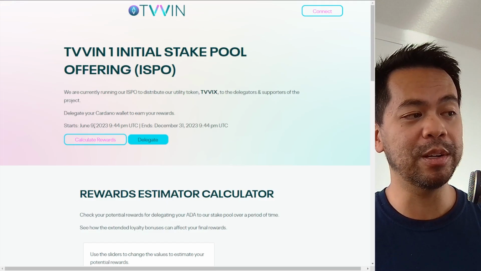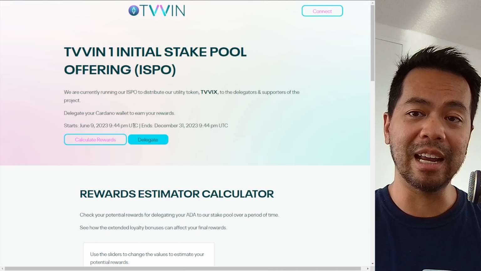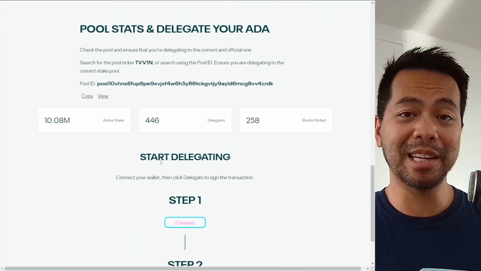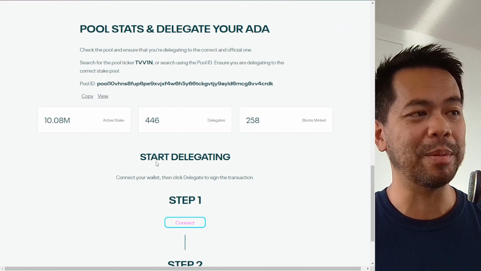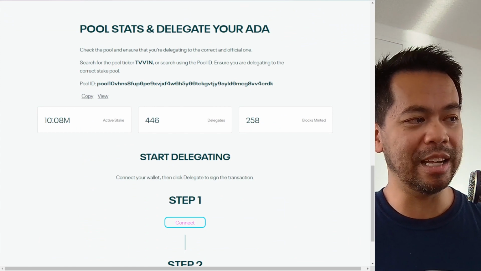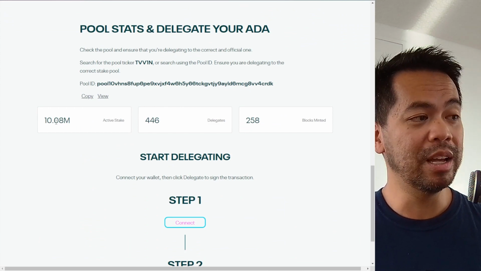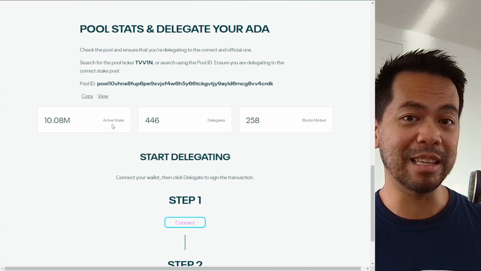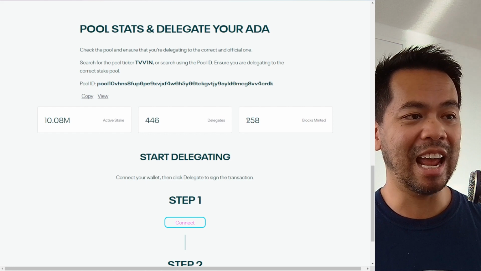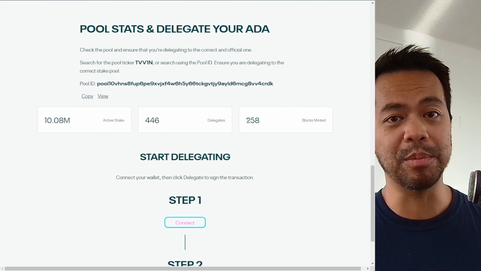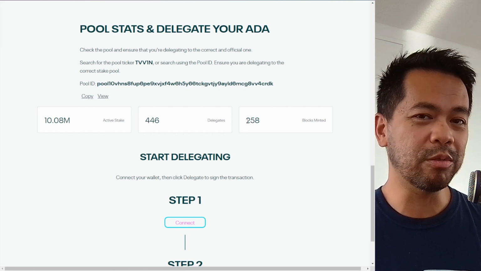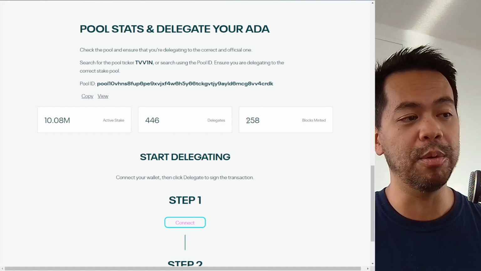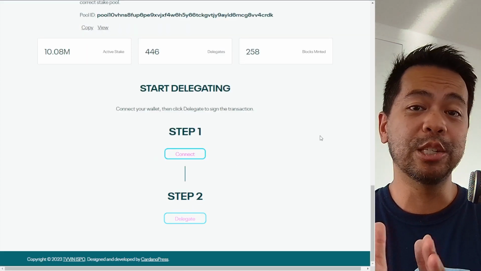They have a whole bunch of little features here, such as a start and end date, and the automated delegation button, which you can click on and then start delegating directly from the website. You can see here it pulls in some data about the stake pool: the pool ID, the amount of active stake that the pool has, the number of delegates, and the number of blocks that have been minted from the pool itself. Really cool, useful metrics so that you can see how well the pool is doing at the moment.